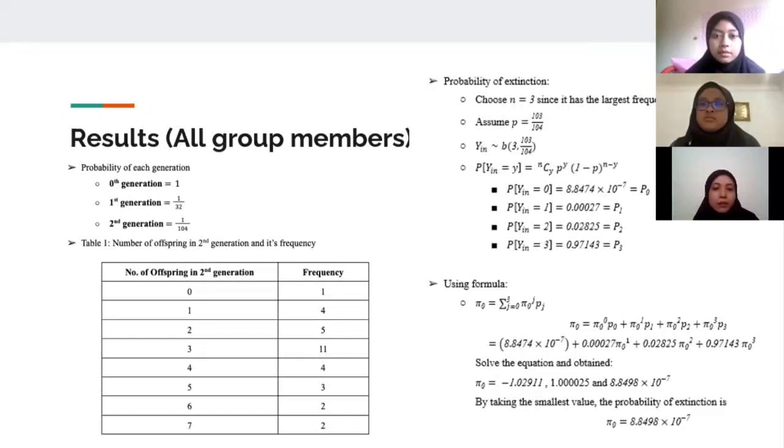Next is the result for the family tree for all group members. We can see the probability of each generation. The 0 generation is 1. The first generation is 1/32. The second generation is 1/104. For the probability of extinction, we choose n equal to 3 since it has the largest frequency. Then we assume p equal to 103/104. We do the calculation using the formula and get P0 equal to 8.8498 times 10 to the power of -7, which is the smallest value among the probabilities of extinction.